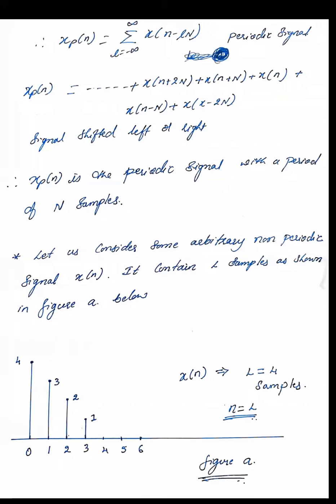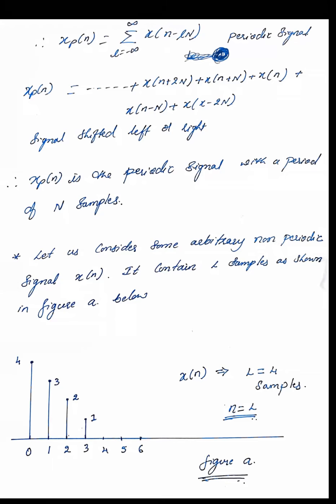How do we substitute the value of l from minus infinity to plus infinity? Now if you observe in this particular equation, we get the minus infinity terms, plus x of n plus 2N, plus x of n plus N, plus x of small n, plus x of n minus capital N, plus x of small n minus 2N. So like this it goes on continuing. Okay, here it is not x of x minus 2N, it is x of n minus 2N. Therefore xp of n is the periodic signal with a period of N samples. So this is the periodic sequence we have.